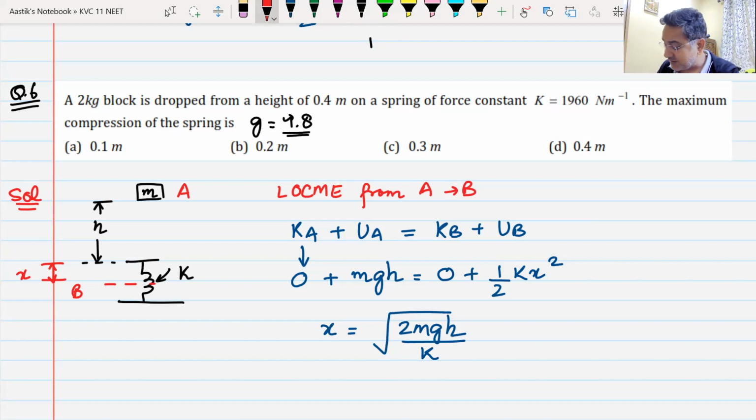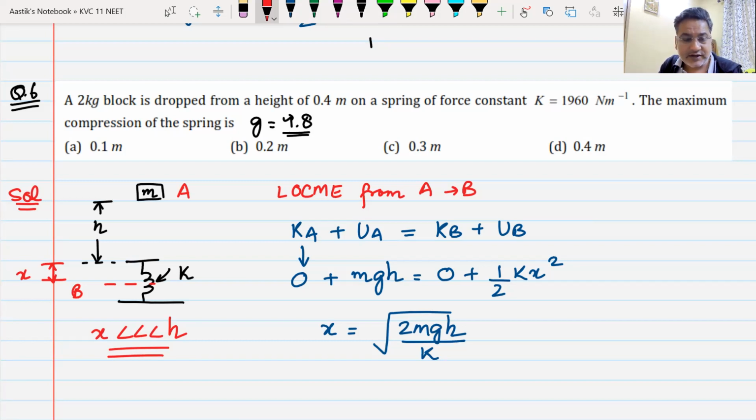Remember, here we have taken the assumption that this x is very, very small compared to h. Otherwise, the equation will become somewhat complicated. Do we understand this, everyone? Everyone got the answer? Can I have a raised hand if you got the answer? The value is 0.1 meters. Option A. Did you get the answer? Option A, 0.1 meters.